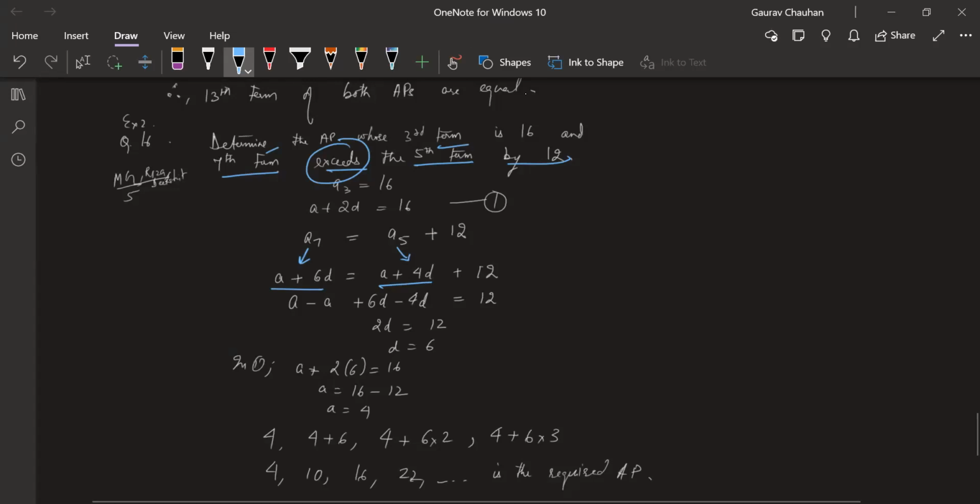Yes. Everyone in the chat box, is this clear? Please let me know, 1 to 5, is this clear or not?